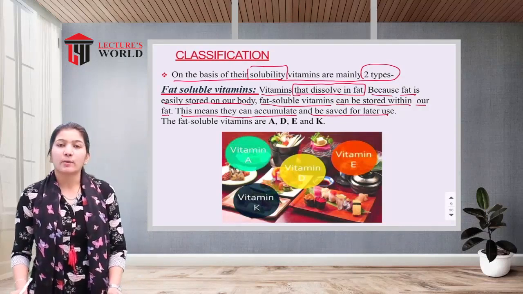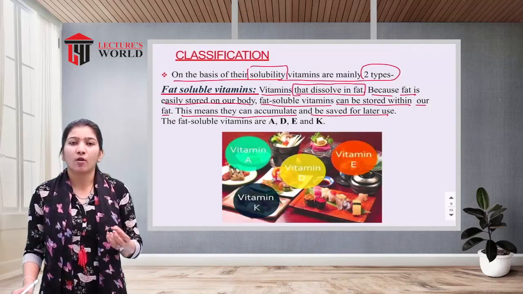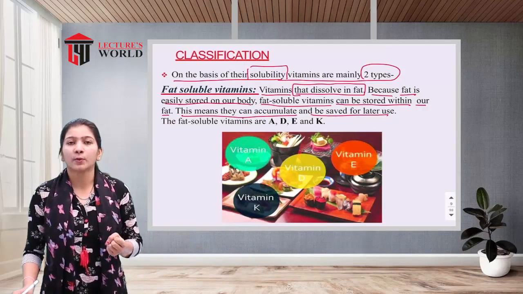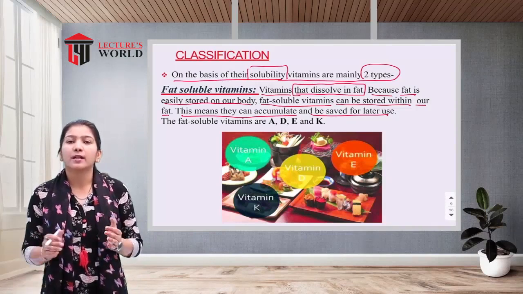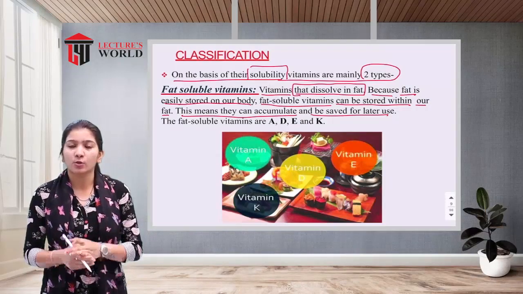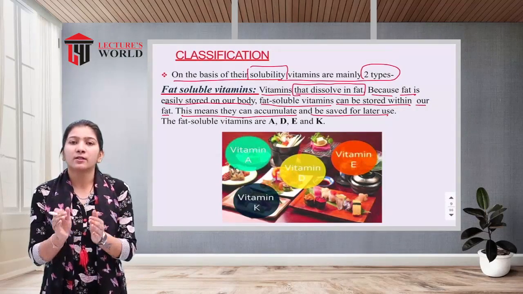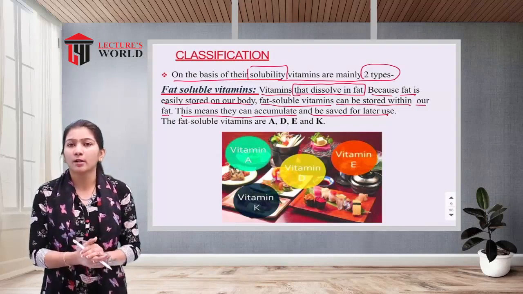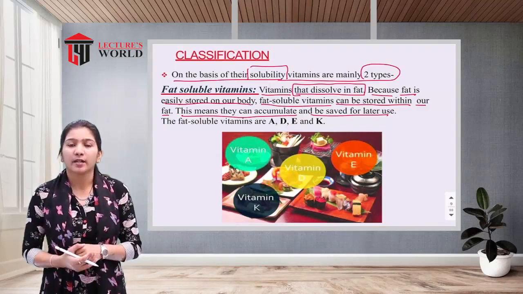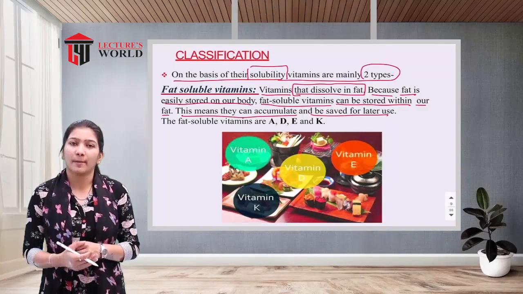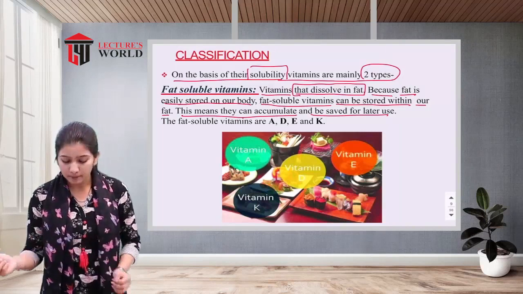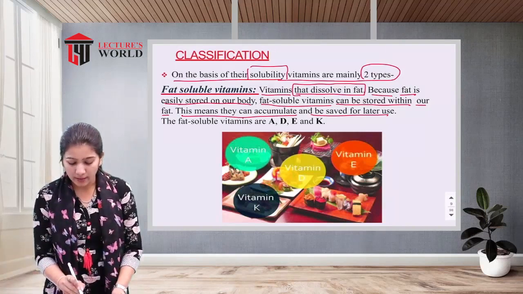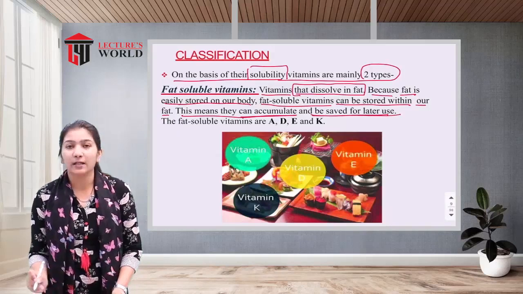Excessive fat is stored in the adipose tissue of our body, and with that fat, these fat soluble vitamins are also stored. Whenever our body requires that particular vitamin, we use it from the storage area.